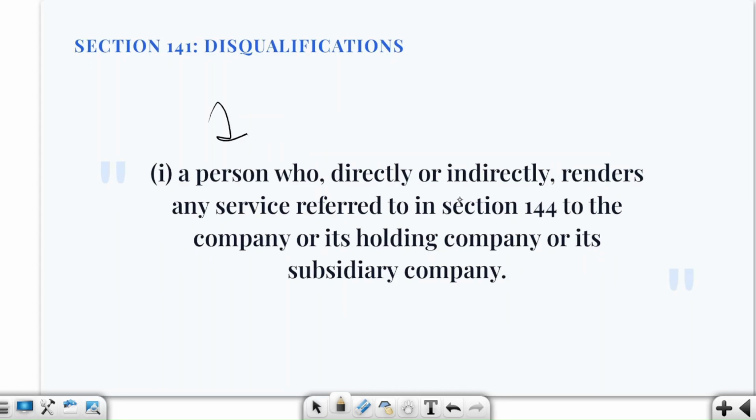Next, a person who is directly or indirectly rendering any service referred to in section 144 to the company or its holding company or its subsidiary company. So we are saying that a person is disqualified if he directly or indirectly renders any service referred to in section 144 to the company, holding company or subsidiary company. So this is not about non-audit services. Basically we are saying that auditors shall not become too financially involved in consulting or services for the same audit client.